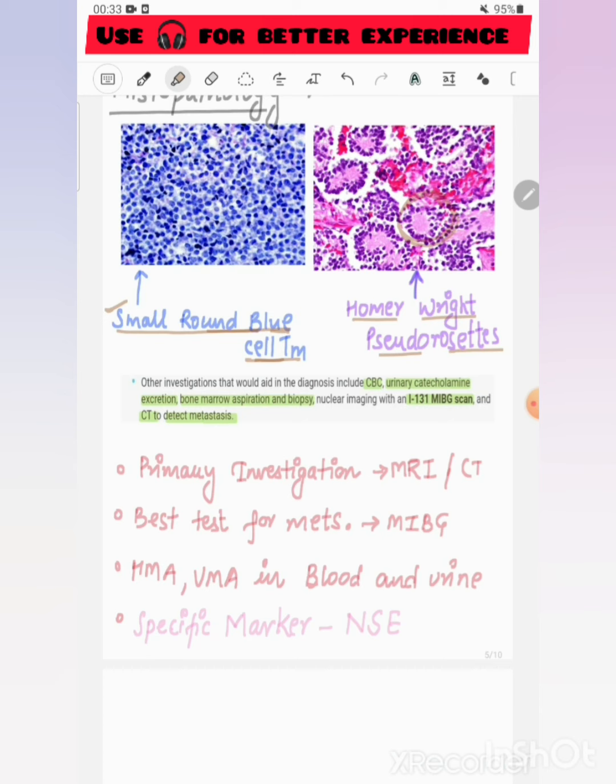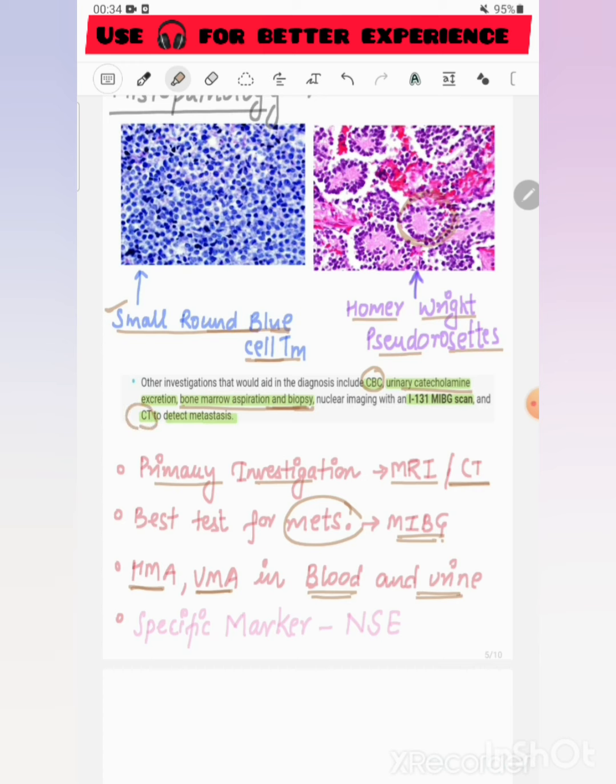For investigation, you should note that the primary investigations are MRI and CT scan, and the best test for metastasis is MIBG scan. You can also go for CBC and urinary catecholamine levels, in which you will check HVA and VMA, which are the metabolites of epinephrine and norepinephrine found in blood and urine. Bone marrow aspiration and biopsy can also be done.